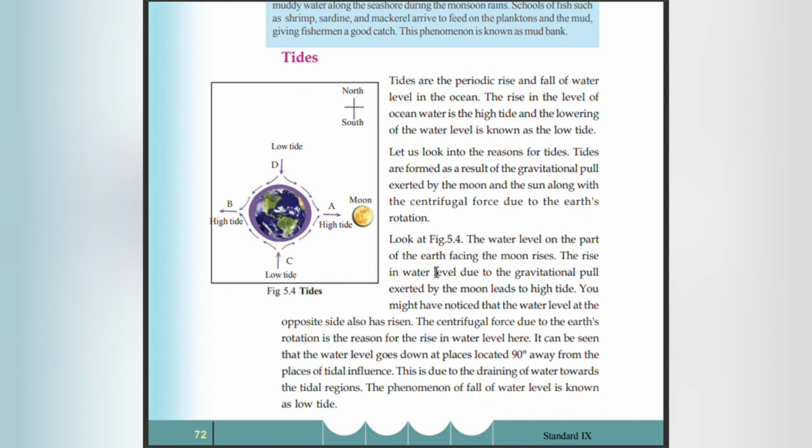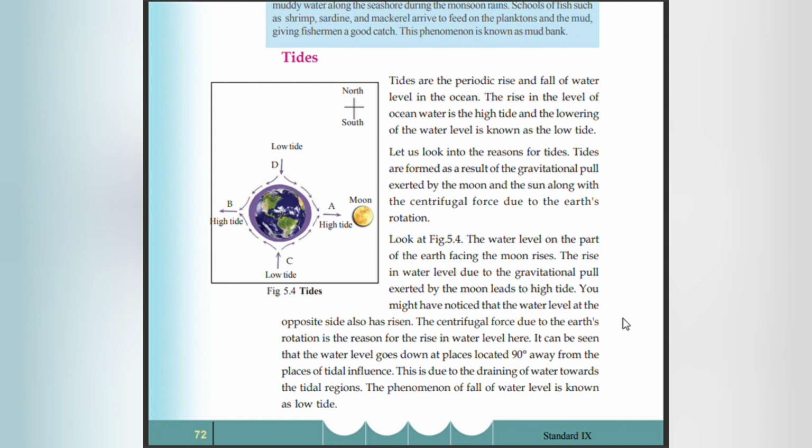Water level on the part of the earth facing the moon rises. The rise in water level due to the gravitational pull exerted by the moon leads to the high tide. You might have noticed that the water level at the opposite side has also risen. Centrifugal force due to the earth's rotation is the reason for the rise in water level here.